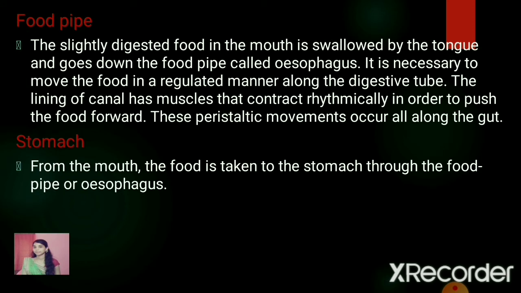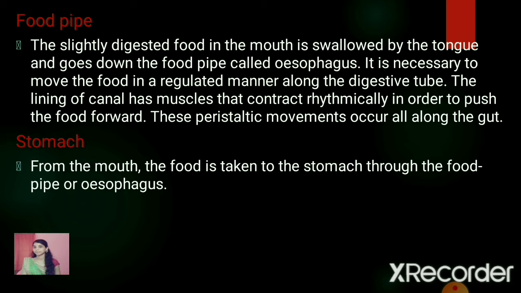So now the partially digested food in the mouth is swallowed by the tongue and goes down the food pipe called the esophagus. Esophagus is also called the food pipe. It is a long tubular structure which carries the food from the pharynx to the stomach.